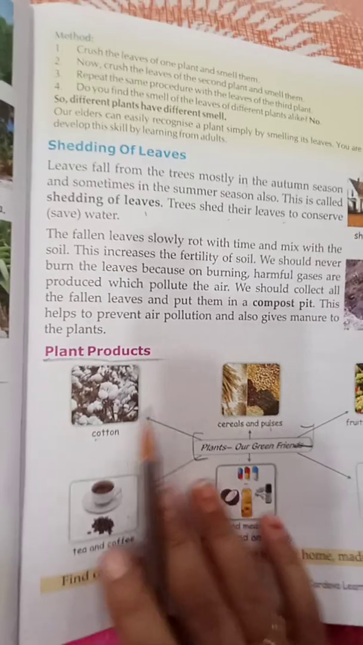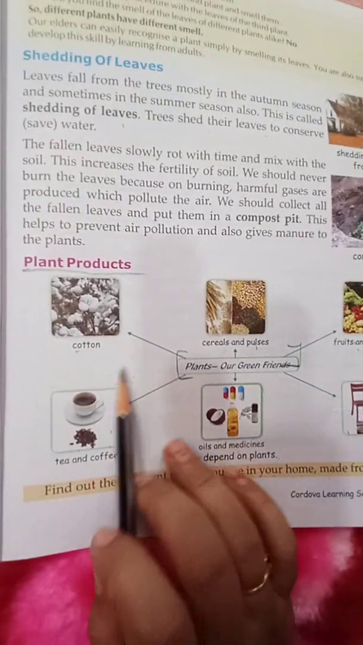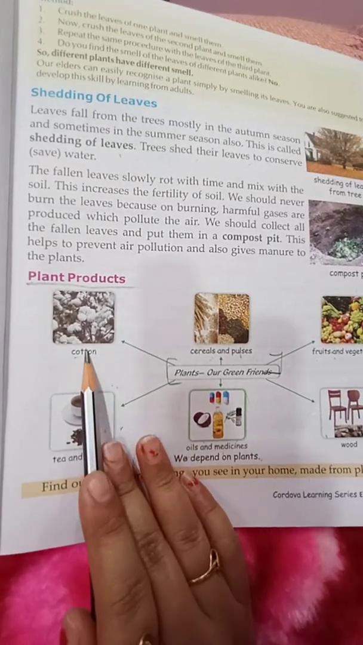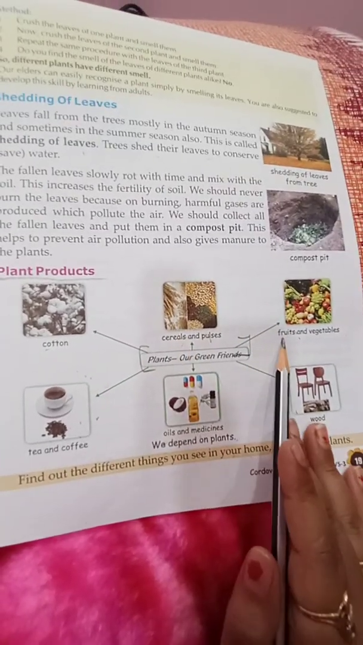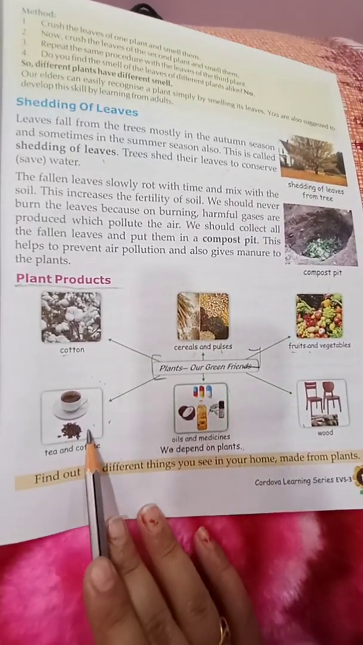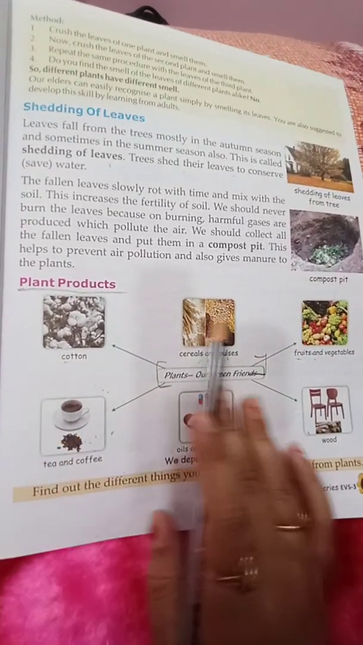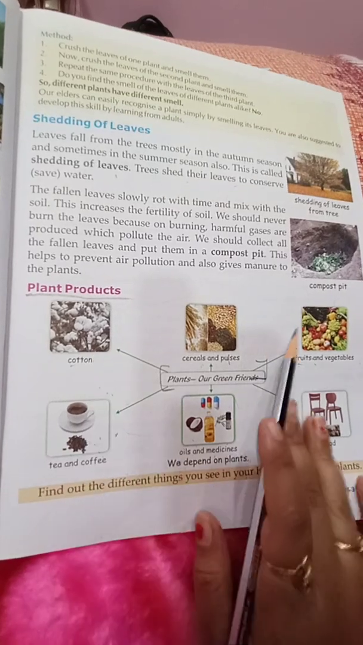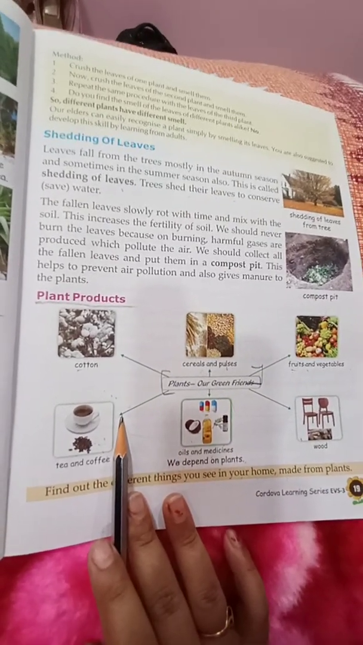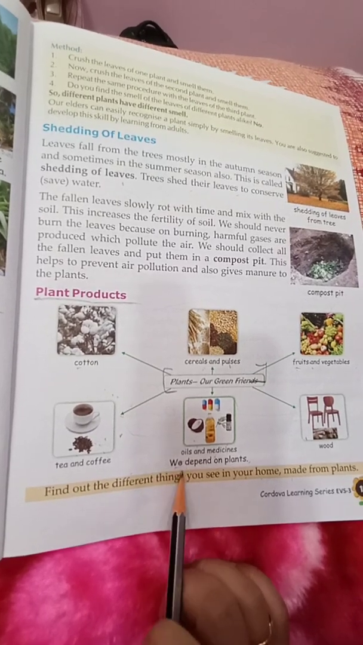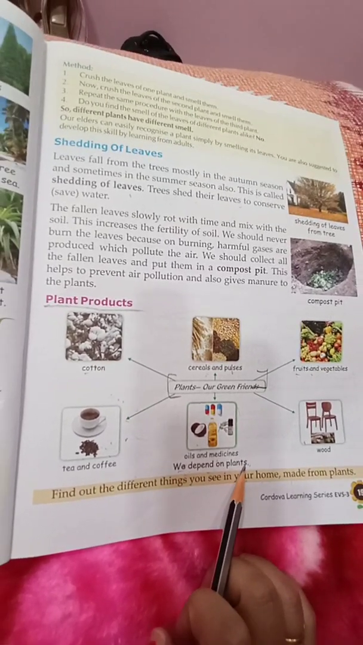Okay, last one, plant products. There are so many plant products which we obtain from plants, like cotton, cereals and pulses, vegetables and fruits, tea and coffee, oil and medicines, and wood. So these are the important products of plants which we use in our daily life. So it is clear that we depend upon the plants.